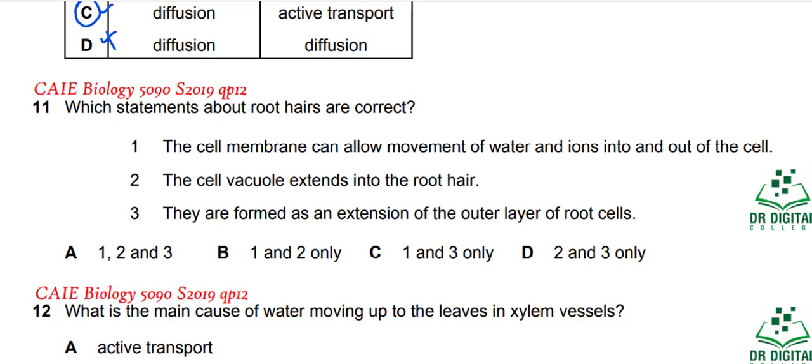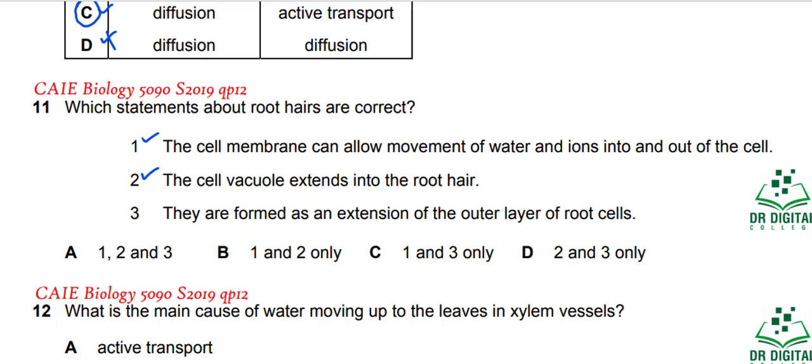In question 11, which statements about the root hairs are correct? The cell membrane can allow movement of water and ions into and out of the cells. Yes, this statement is correct. The cell vacuole extends into the root hair. If you look at the structure of the root hair, the cell vacuole is extending into the root hair to keep it distended.